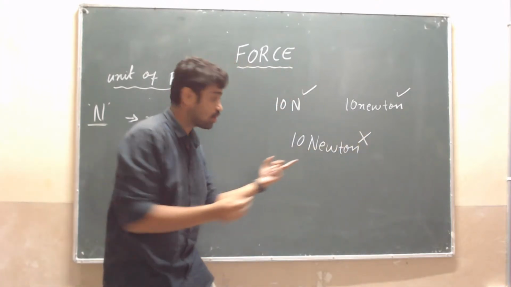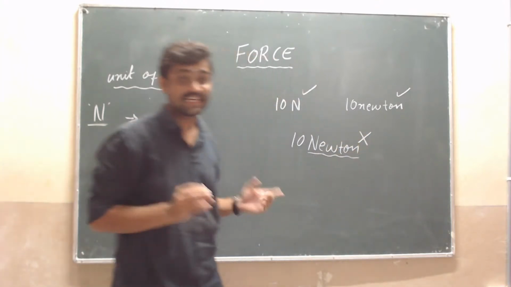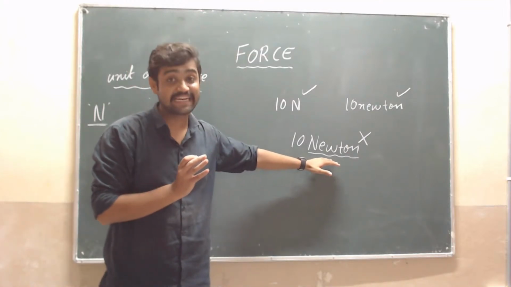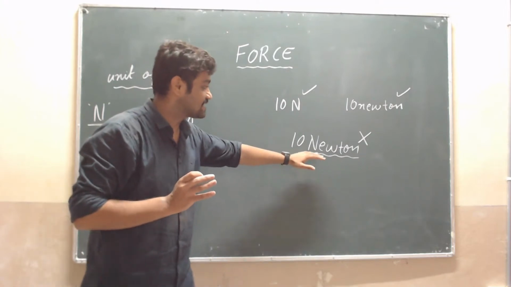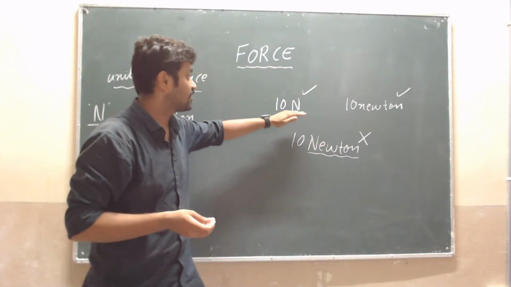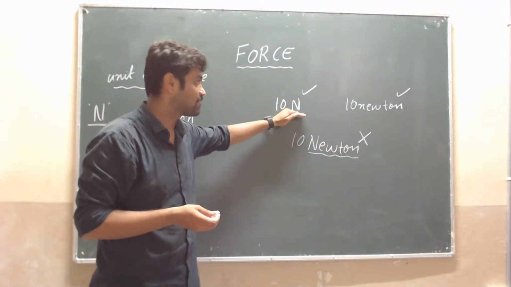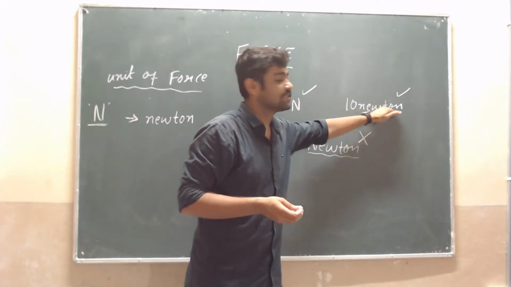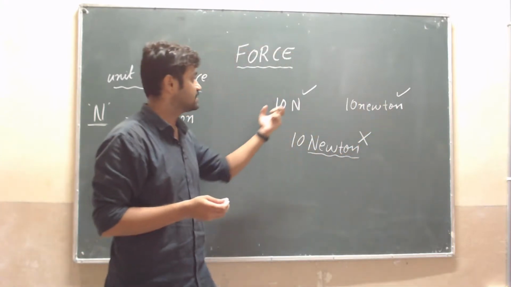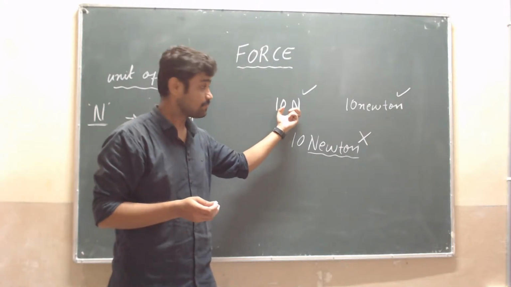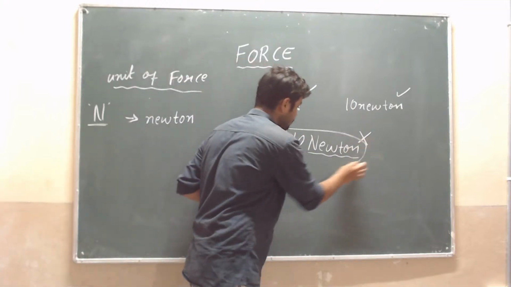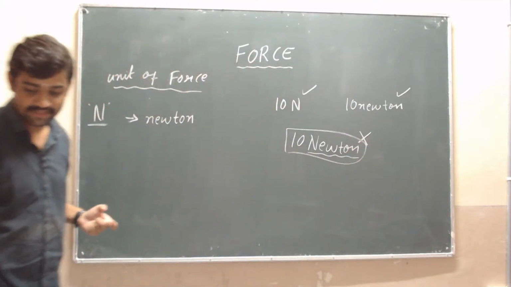Why, sir? Because the capital Newton will indicate the name of the person, the scientist. That's why we indicate 10 Newton with a capital N or write the full word newton in small letters. If you want to write only capital N, it is also correct, but the other is wrong. Okay, keep it in your mind.